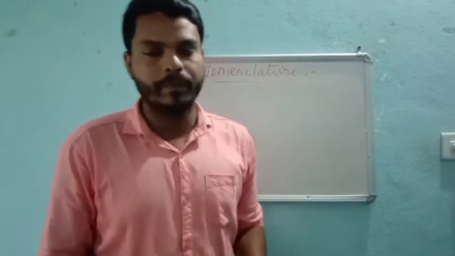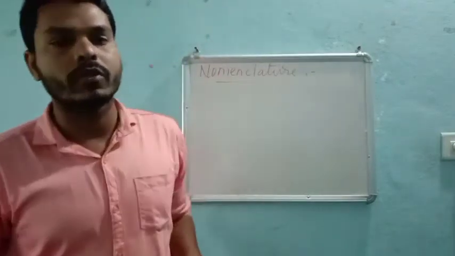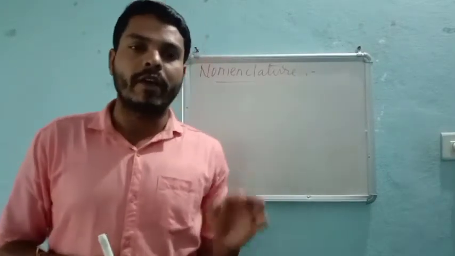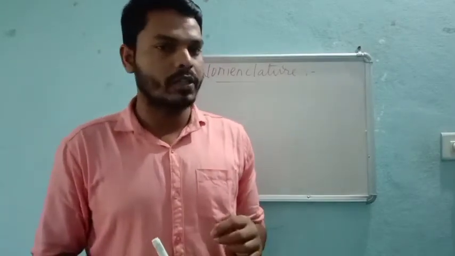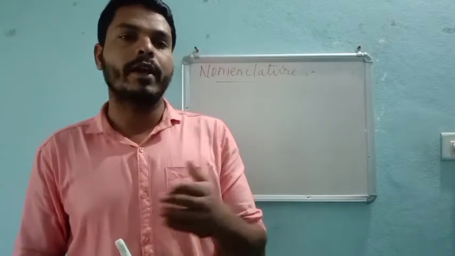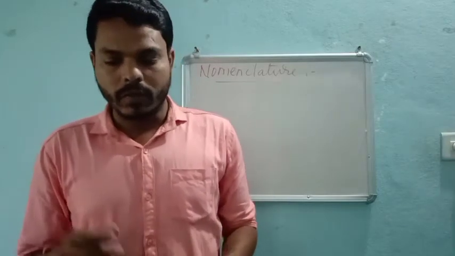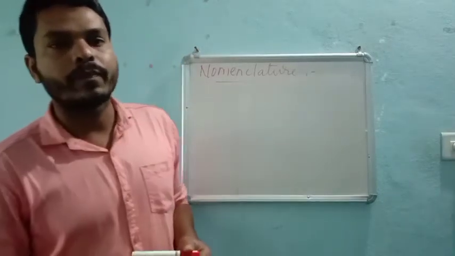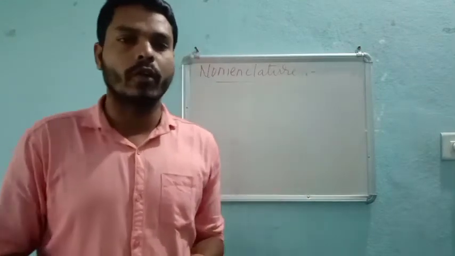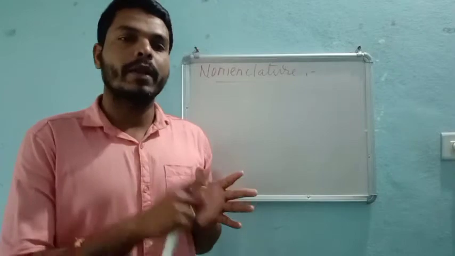While naming any organic compound, we come across two things: one is the IUPAC nomenclature, and the other is the trivial or common nomenclature. In the IUPAC system we come across different rules, but in a common name we have three categories: normal, iso, neo.